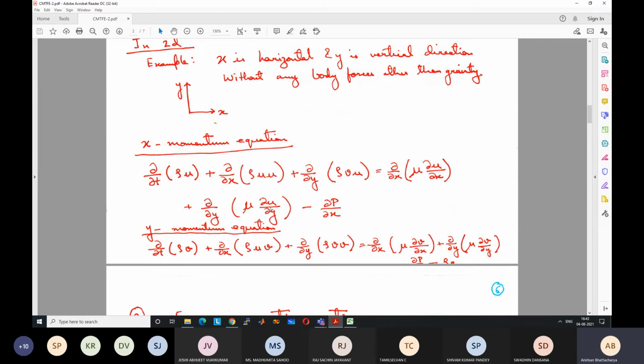Similarly, the y direction equation will be analogous, but we will have minus rho g. So it is minus del p del y minus rho g. Minus rho g is the gravity term in the negative y direction. That's why the minus comes.